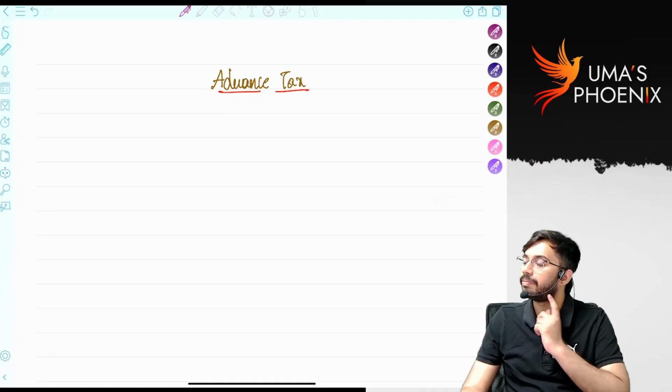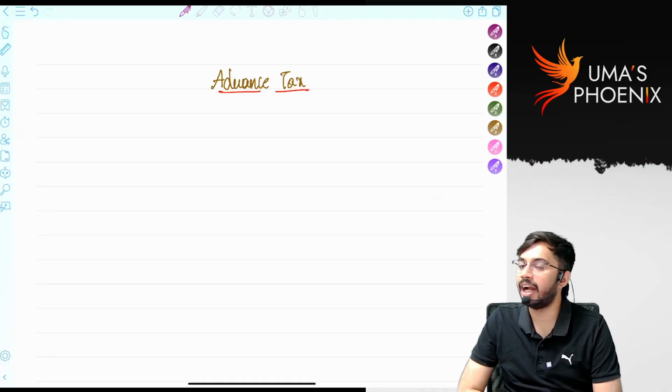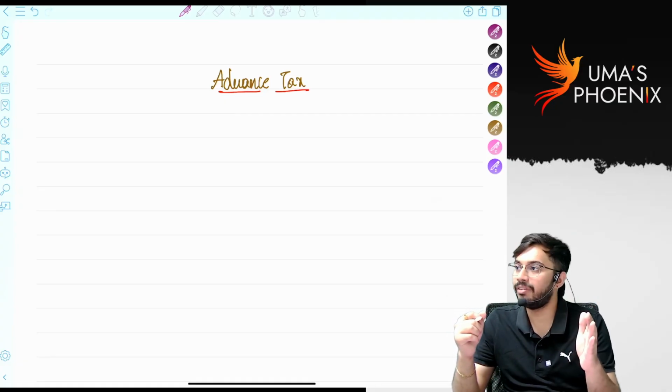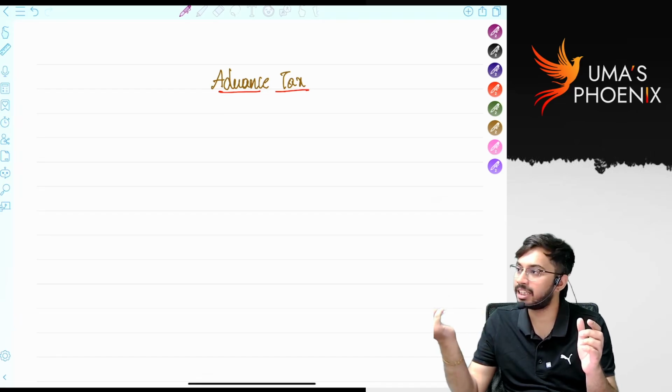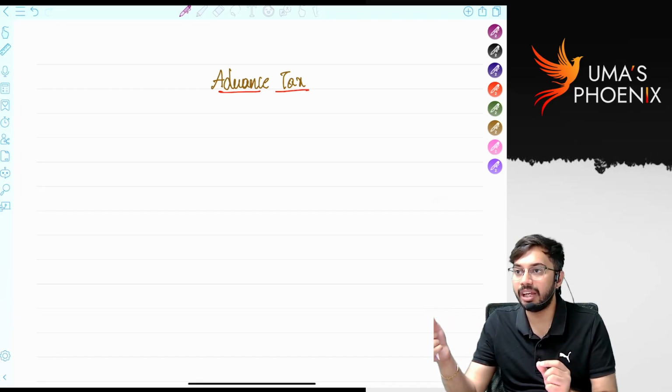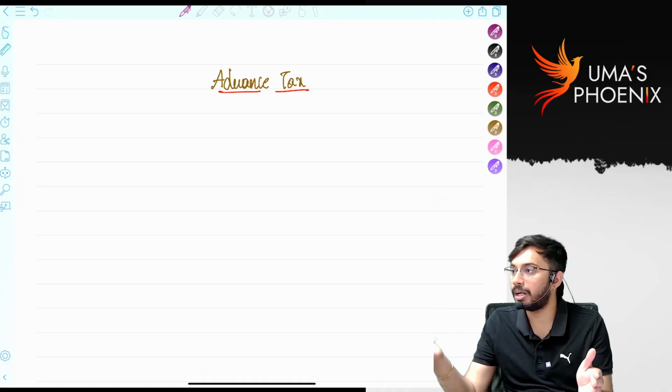So students, now let us discuss the advance tax chapter. The general rule is that income of the previous year is taxable in the assessment year. The exception to the general rule is advance tax. Advance tax is required to be paid during the previous year itself. The reason is that income is earned in the previous year but tax is paid in the assessment year. Almost 10 to 12 months gap is there between earning of income and payment of taxes.